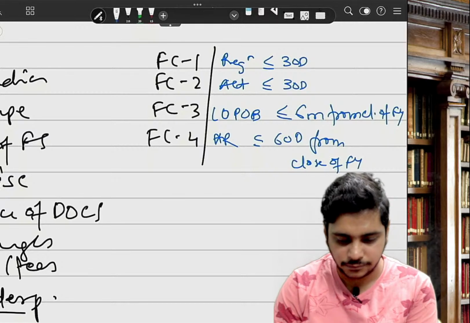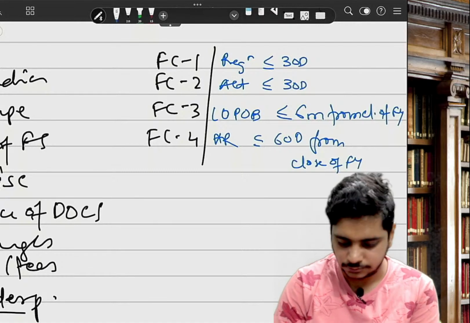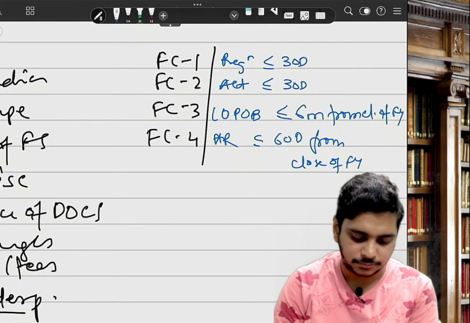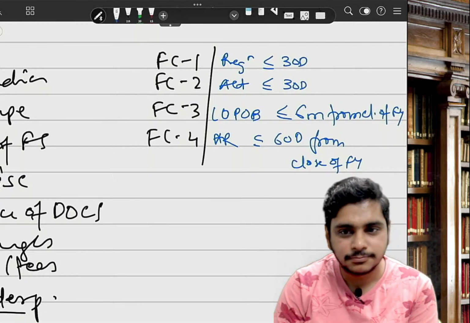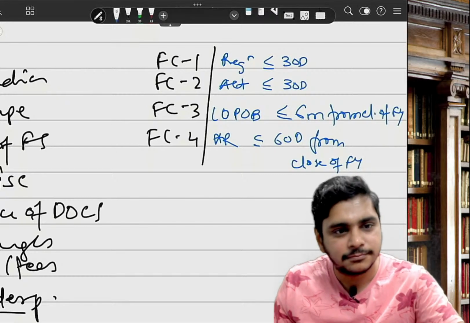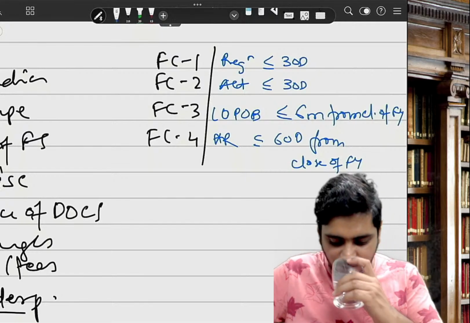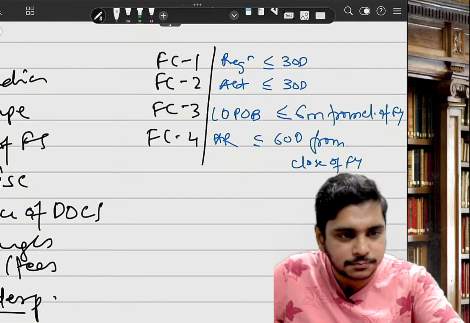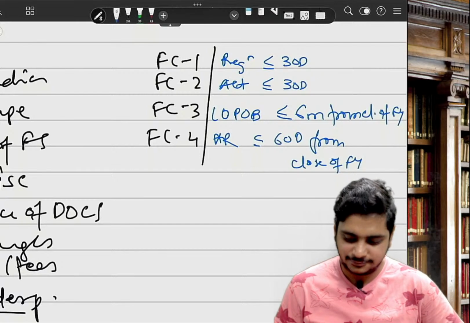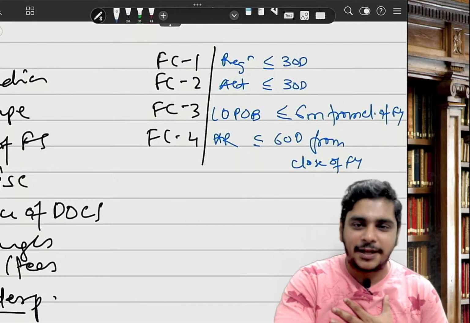Guys, do you remember? Are you guys happy? Live revision of CA Intermediate, May 25, September 25. Easy. Are you now getting confidence that we can clear?